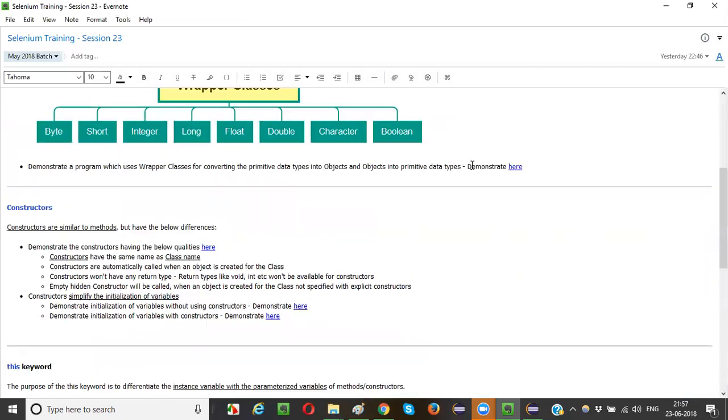So let me move to the next part then, in that case. So constructors, class constructors, okay, constructors concept. Let me zoom it.